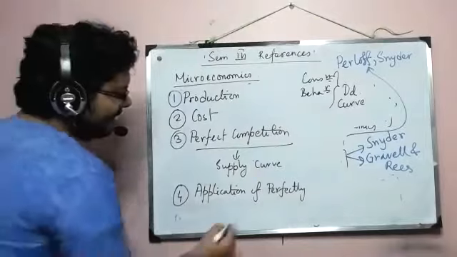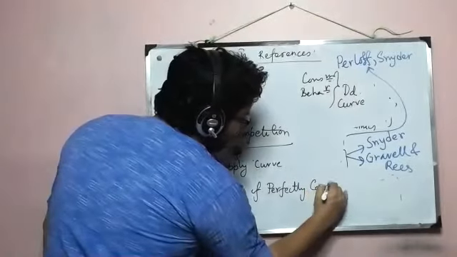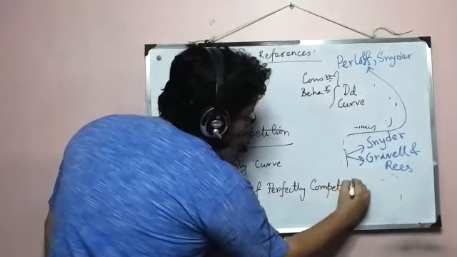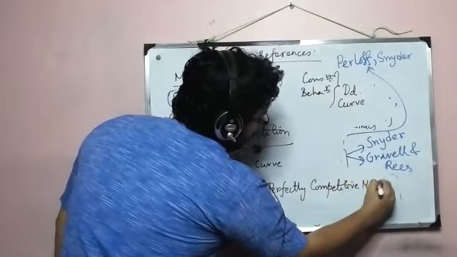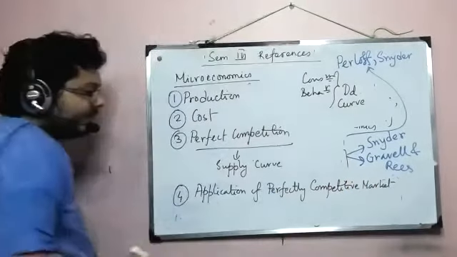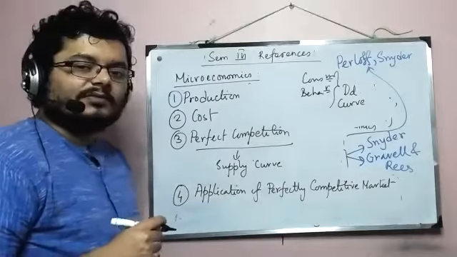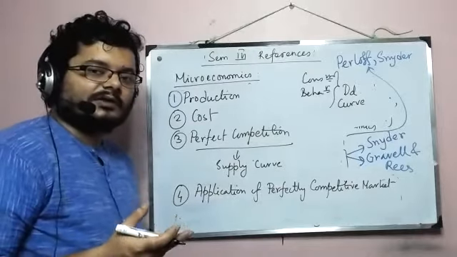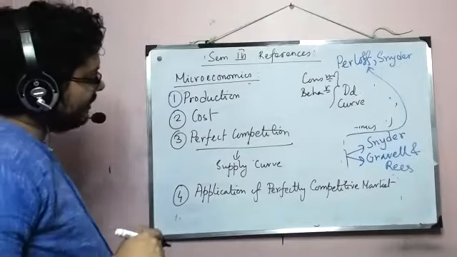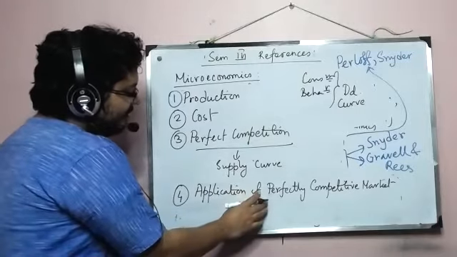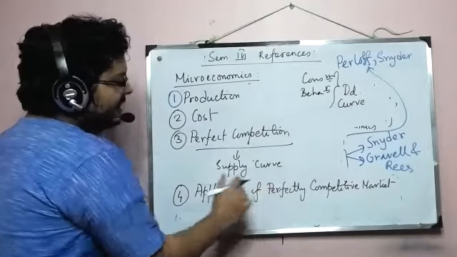Basically, we'll be looking at some of the government intervention, because there can be different types of government intervention, and some of them we have actually done in first sem. So we'll be looking at a part of those in here.